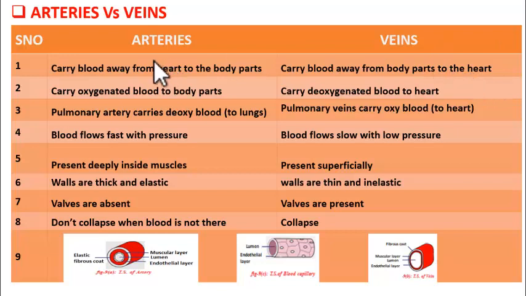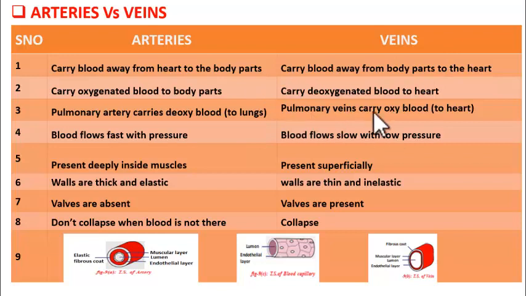Got it? Now what kind of blood flows through arteries? It is oxygenated blood. So arteries carry oxygenated blood to the body parts. The reverse is veins. They carry deoxygenated blood to the heart. Got it? Now there is one exception. There is one artery that carries deoxygenated blood. So which is that? Yes, pulmonary artery, which arises from right ventricle, and this artery carries deoxygenated blood to the lungs for oxygenation.